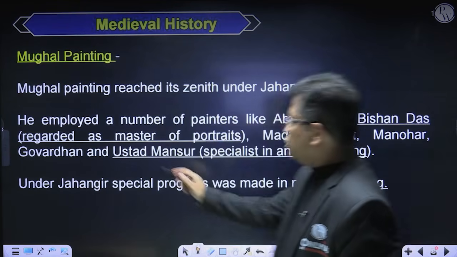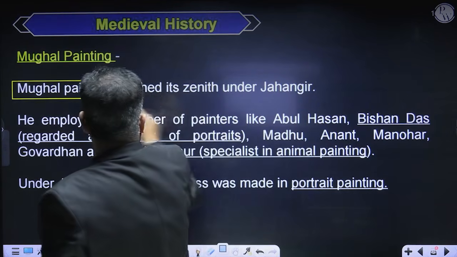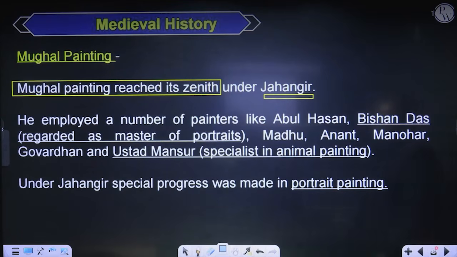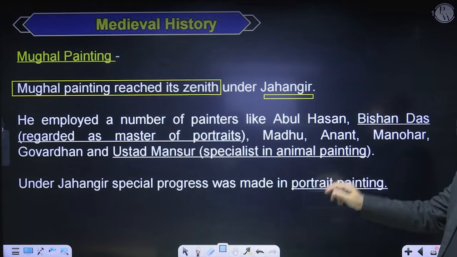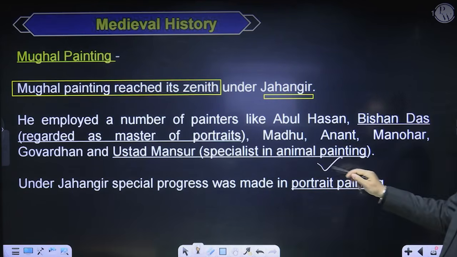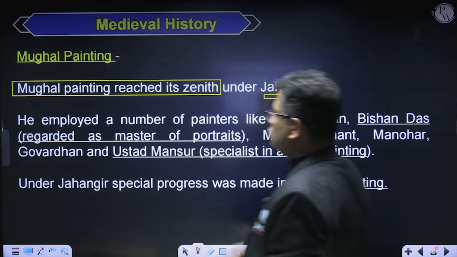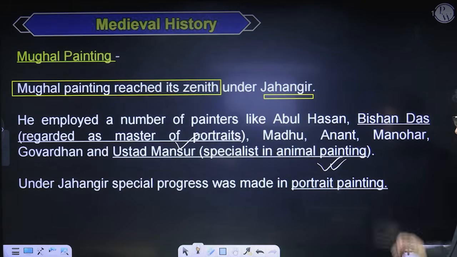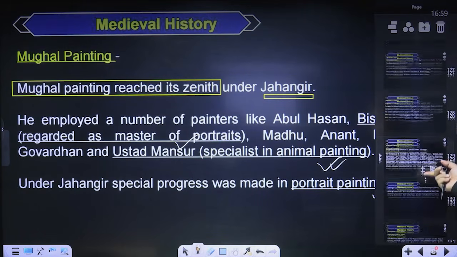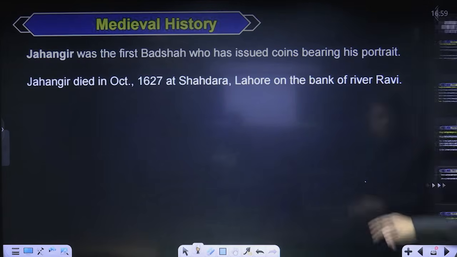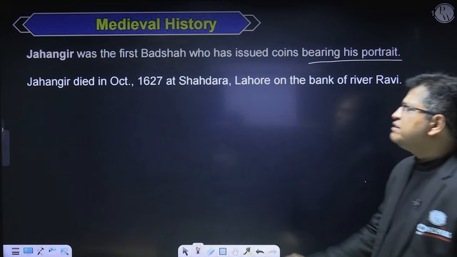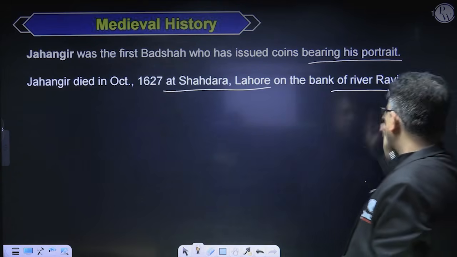Mughal painting reached its zenith under Jahangir. He employed a number of painters like Abul Hasan, Bishan Das, Madhu, Anant, Manohar, Govardhan, and Ustad Mansur. Ustad Mansur was a specialist in animal painting, and Bishan Das was regarded as a master of portrait painting. Under Jahangir, special progress was made in portrait painting, right, sirs and madams? Now, Jahangir was the first Badshah who issued coins bearing his portrait. Jahangir died in 1627 at Shahdara, Lahore, on the bank of the river Ravi.